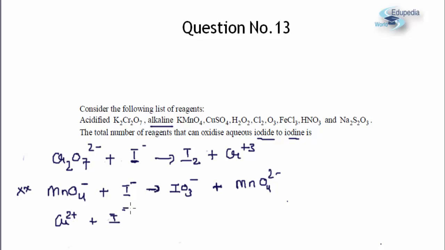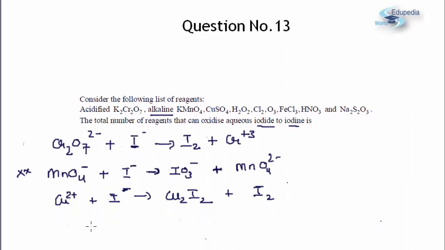It will itself get reduced to Cu plus ion and it will form Cu2I2, and I minus will get oxidized to I2. This is again a very standard reaction of inorganic chemistry. The next one is H2O2. Now H2O2, hydrogen peroxide, as we all know, is an oxidizing as well as reducing agent.